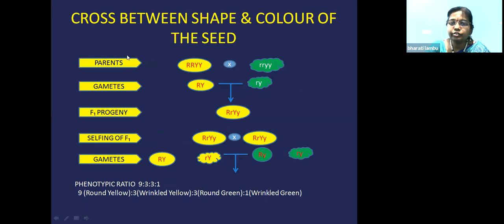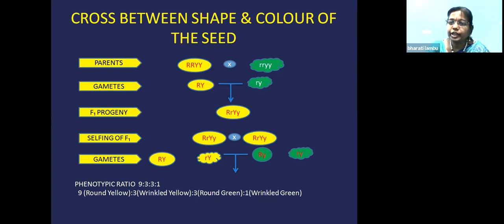If you see a pictorial diagram, it is the cross between the shape and color of the seed. What is the shape of the seed? The shape of the seed is round and wrinkled. What is the color of the seed? It is yellow and green. So he crossed the parents bearing the dominant character and the recessive character. The gametes will have capital R, capital Y. He did the crossing with the recessive character, that is small r, small y.